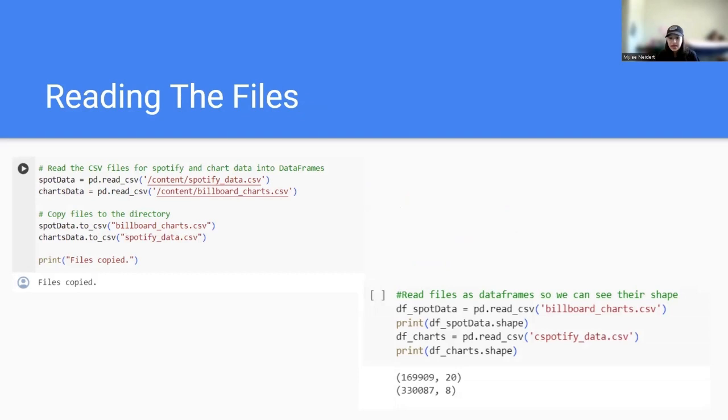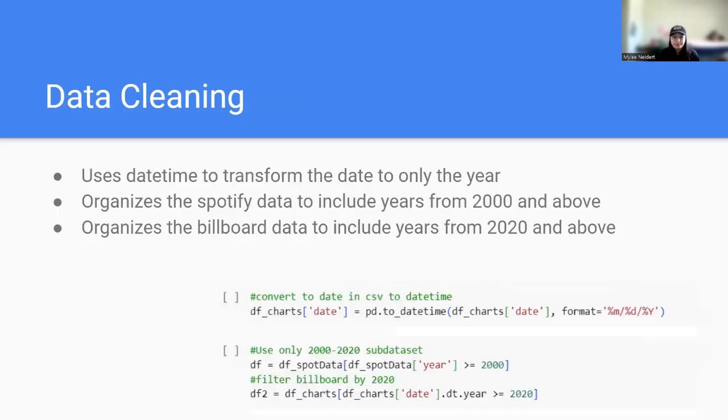And the Spotify data had about 170,000 rows, or songs, on the CSV file. It doesn't include every single song from the 1900s to present day, but it included some of the most prominent ones from Spotify.